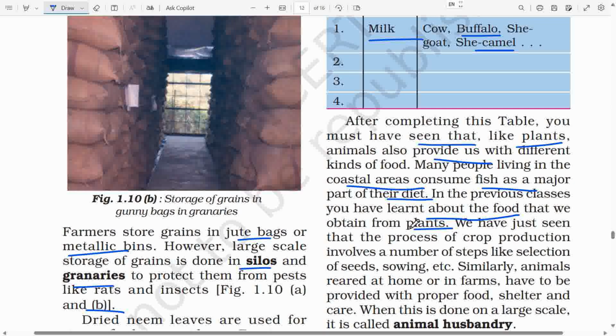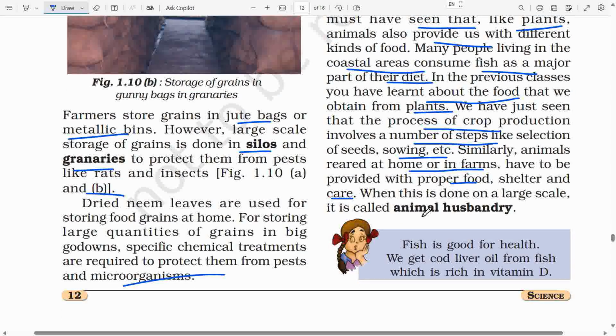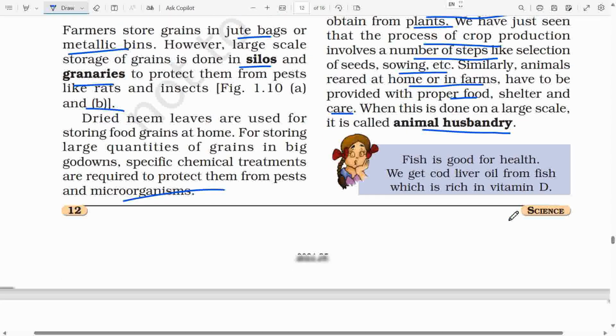We have just seen that the process of crop production involves a number of steps like selection of seeds, sowing, etc. Similarly, animals reared at home or in farms have to be provided with proper food, shelter, and care. When this is done on a large scale, it is called animal husbandry.